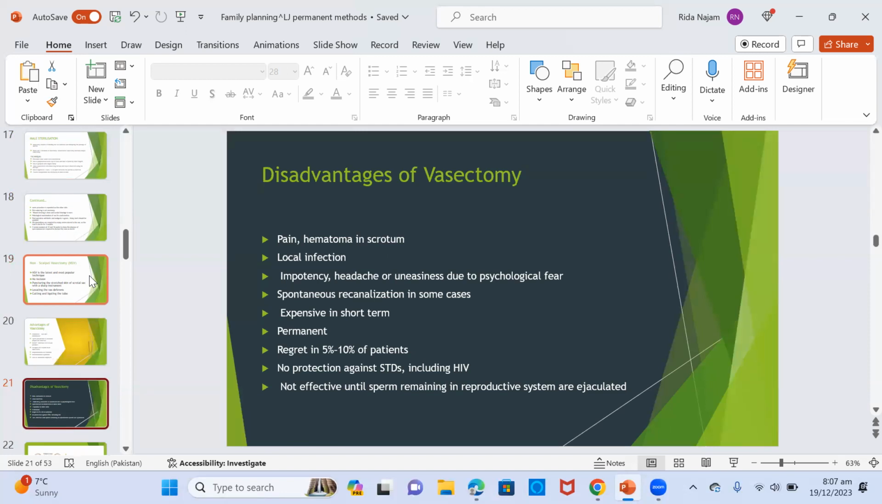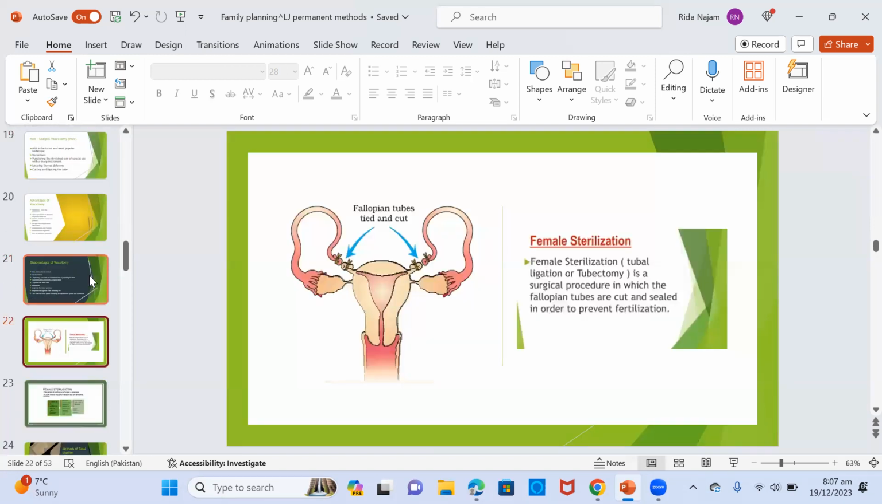Disadvantages include pain, hematoma in scrotum, local infection, impotency, headache, or uneasiness due to psychological fear. Spontaneous recanalization in some cases, expensive and short-term, permanent regret in 5 to 10% of patients. No protection against STDs, including HIV, and not effective until sperm remaining in the reproductive system are ejaculated.